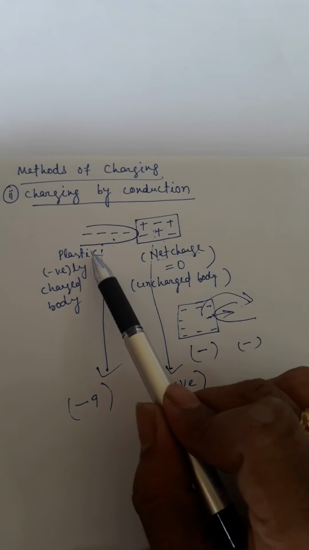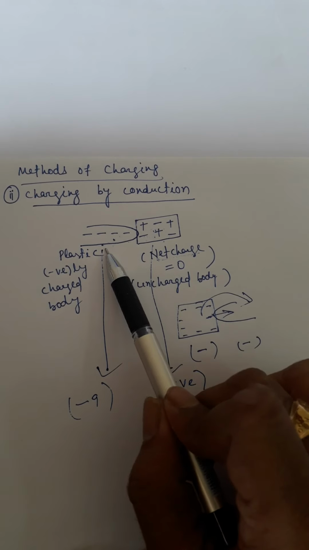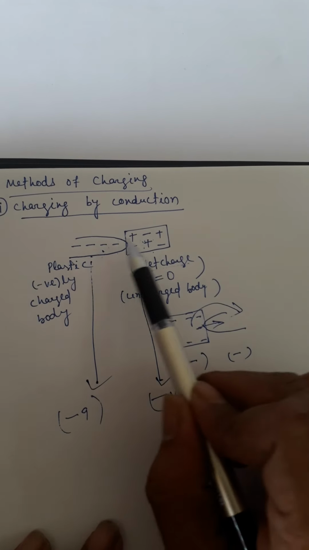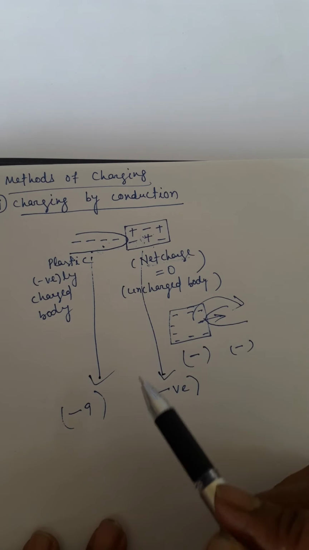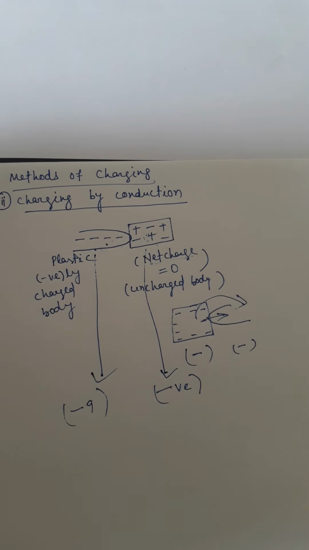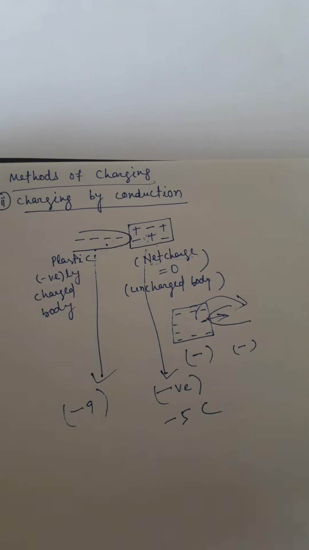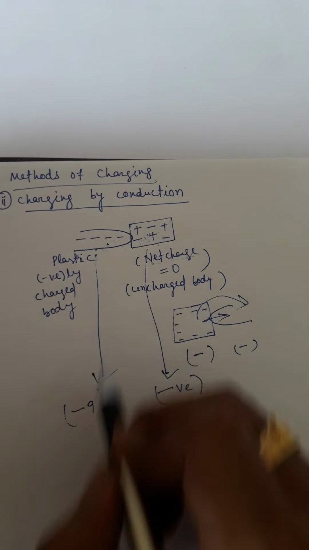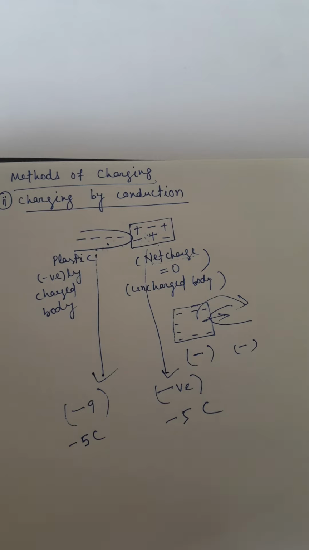Now, no more charges can be transferred because both have equal forces and both repel each other. So, in this example, the maximum charge that can be given to the transferred body is minus 5 coulomb. And this plastic will also have charge minus 5 coulomb.